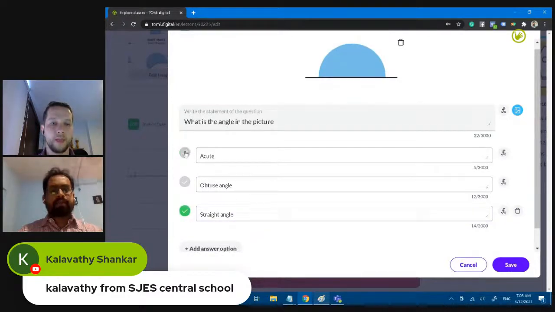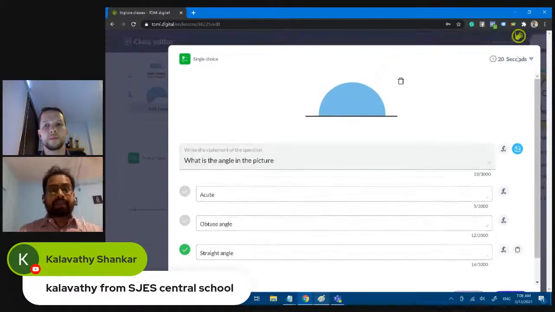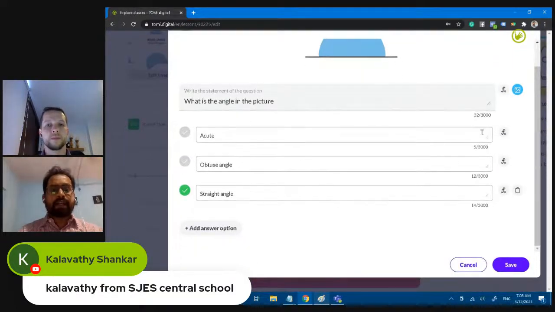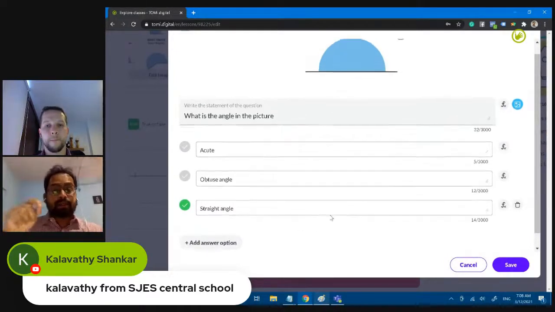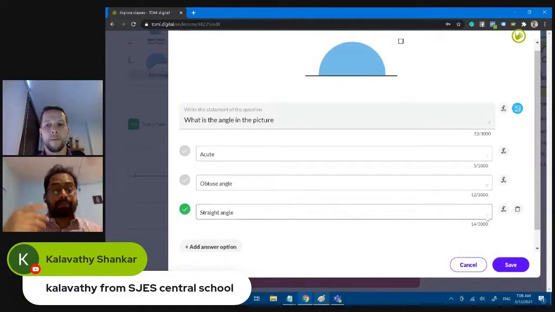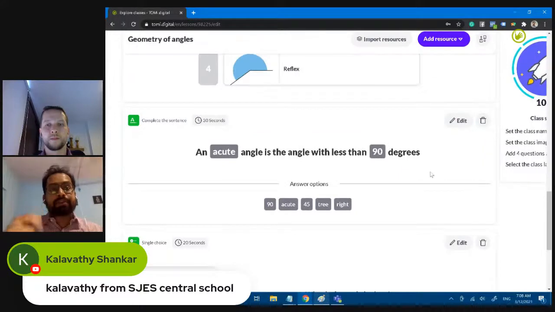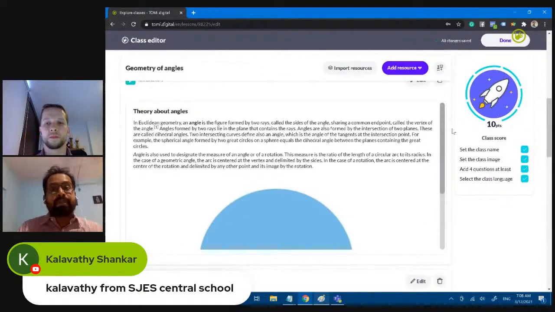What Juan has done is that at the same time while he's creating the question, he's also teaching the platform that if any student is marking straight angle as a right answer, mark that answer as right. By doing that, he is going to skip all the manual process of checking who has done what, then granting appropriate marking according to the nature of the questions. The system is going to do that. We are going to cover that in the next segment, which is me as a teacher.